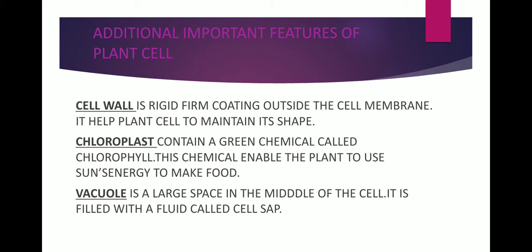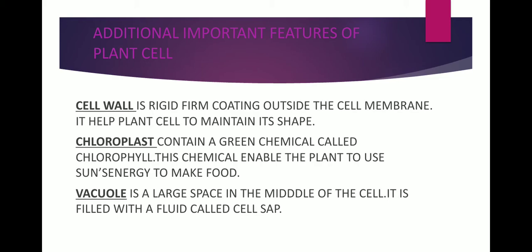Because the plants are very soft and they have to maintain their shape, the cell wall is present on a plant cell below the cell membrane. First covering is the cell membrane and then the cell wall is present. It gives a rigid, firm shape to the plant cell.